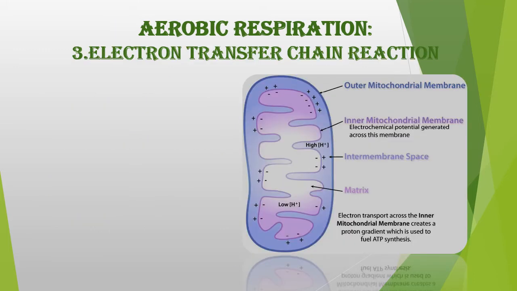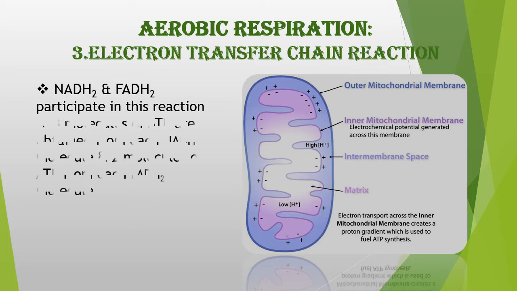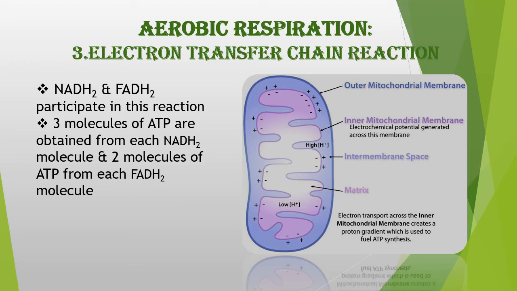The third stage of aerobic respiration is the electron transfer chain reaction. Here NADH2 and FADH2 participate in this reaction. 3 molecules of ATP are obtained from each molecule of NADH2, and FADH2 gives us 2 molecules of ATP from each of its molecules.